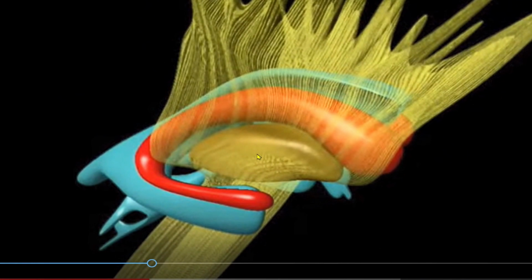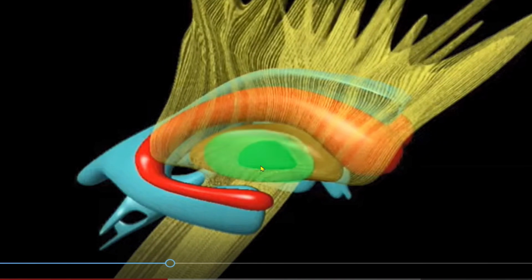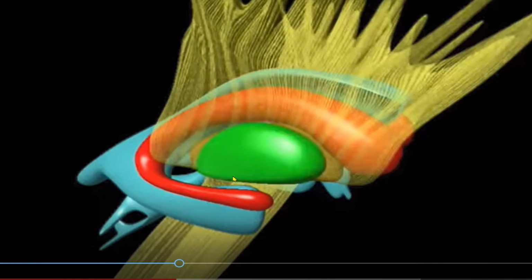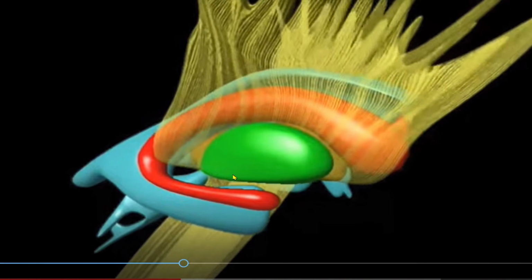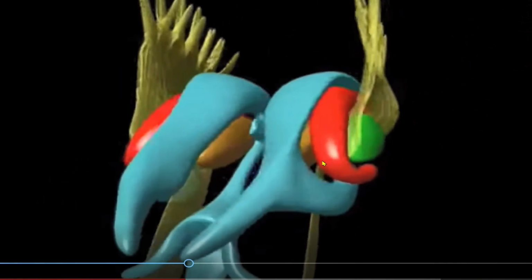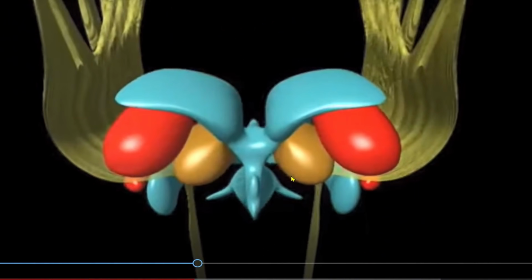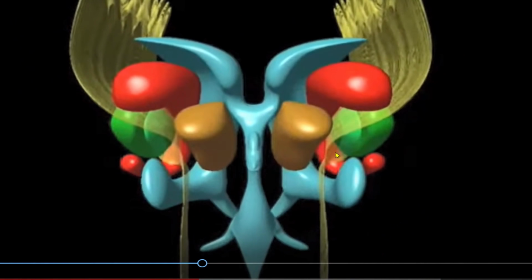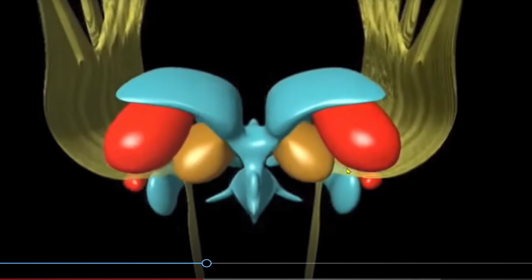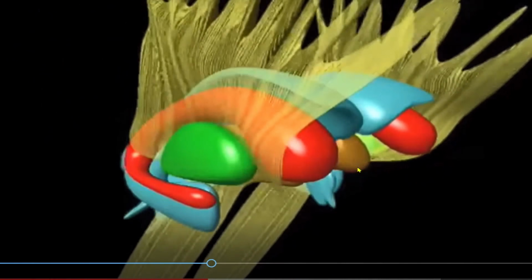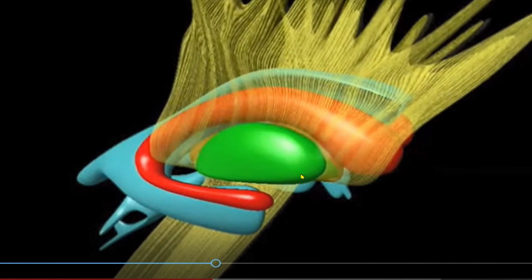The medial aspect of it is called the globus pallidus. The innermost part of it is called the globus pallidus internus. This one. Then globus pallidus externus. This light green. And coming to the outermost, putamen. All these three structures together make the lentiform nucleus. So the lentiform nucleus, lens in shape, has two parts, the outer putamen and the inner globus pallidus. The globus pallidus is divided into globus pallidus internus and globus pallidus externus.